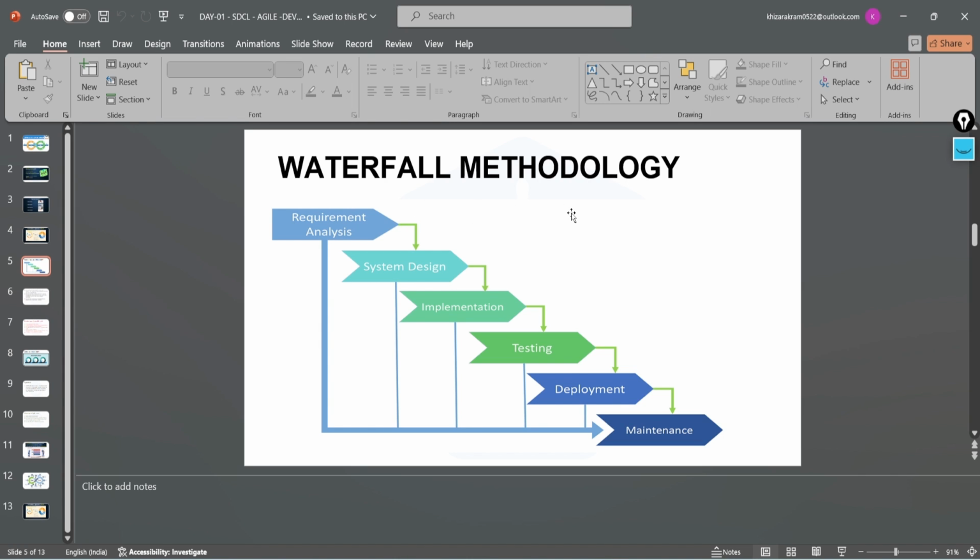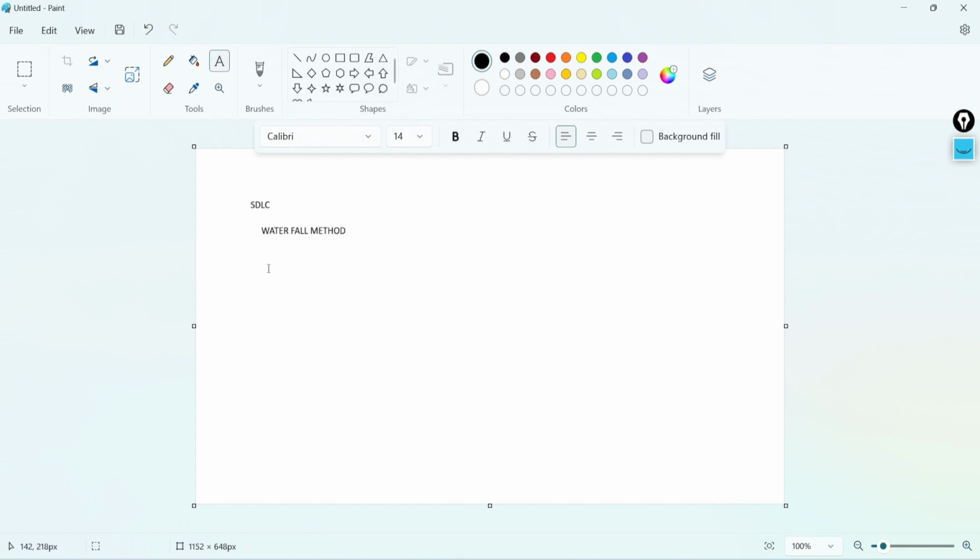Let me show you that. Let's go for an example, right? In this waterfall methodology, any organization will have two teams, right? Do you agree with that? Yes, there are two teams. One team is developers, right? The second team is operations, right? So let's check what they were doing.